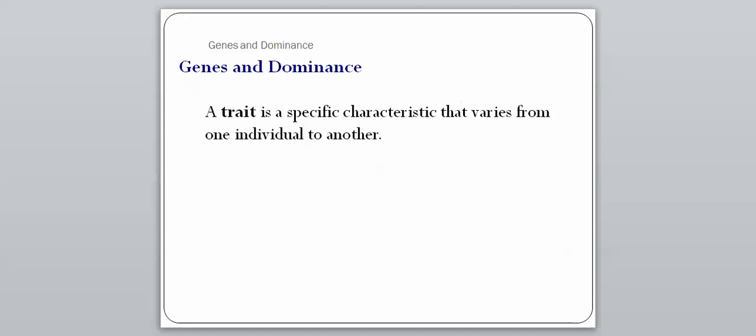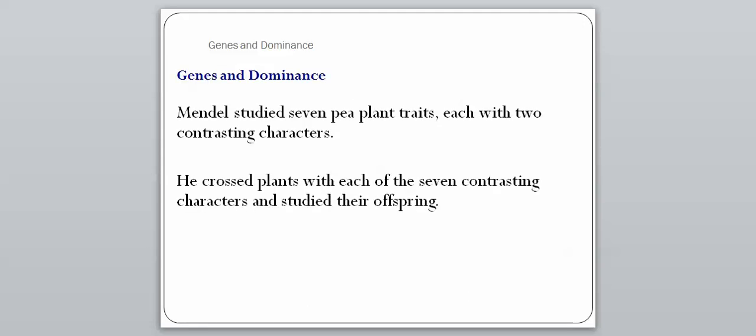So when we think of trait, we think of hair color, eye color, height, whether you're left or right-handed, whether you have dimples on your face, things like that. Any of those can be considered a trait. And Mendel studied 7 pea plant traits, each with 2 contrasting characters. So that means that we're going to see a chart. So that just means that he had plants that were either short or tall. That's what it means to be contrasting.